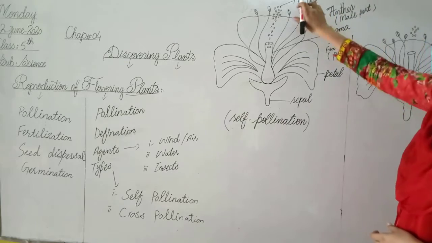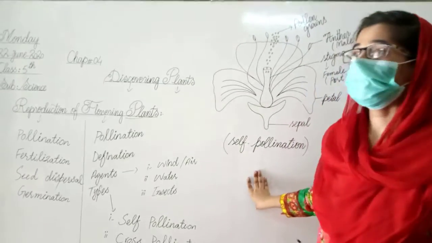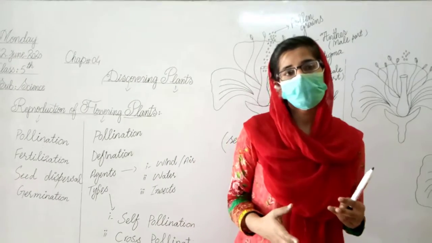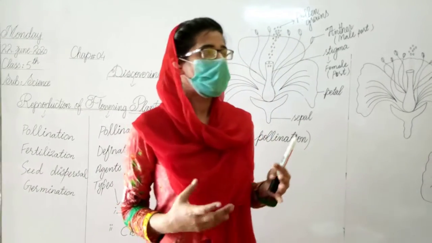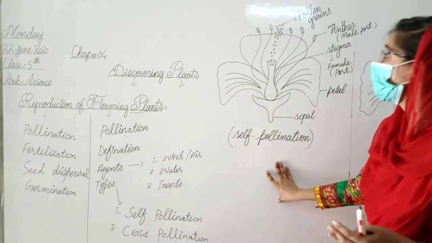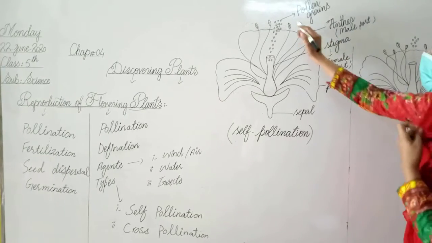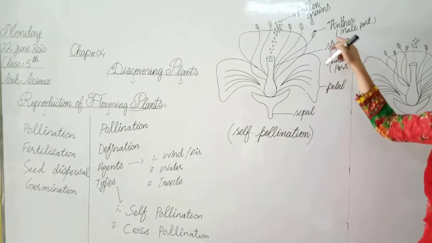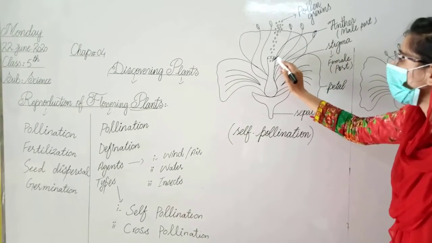And the next one is pollen grains. Self-pollination: self means in itself. When we talk about self, it means we are talking about a single species. Self-pollination is the transfer of pollen grains from the anther, which is the male part of a flower, to the stigma of the same flower.